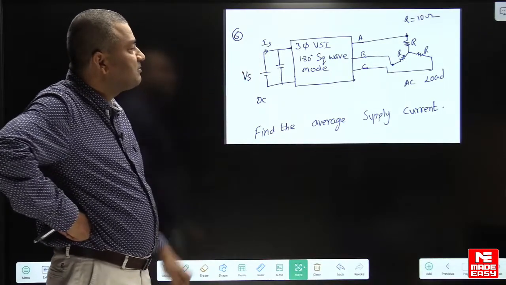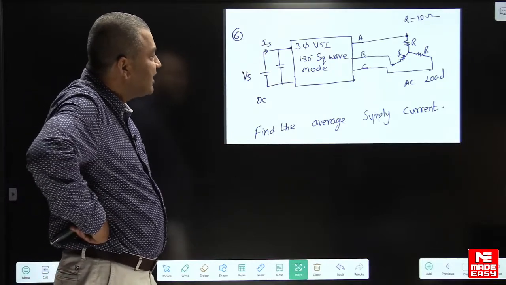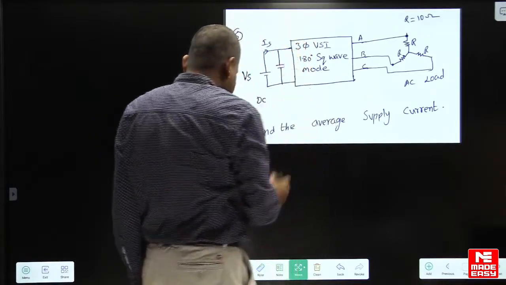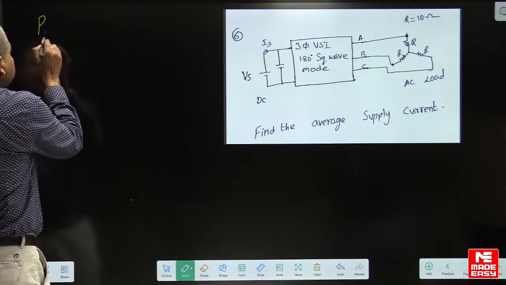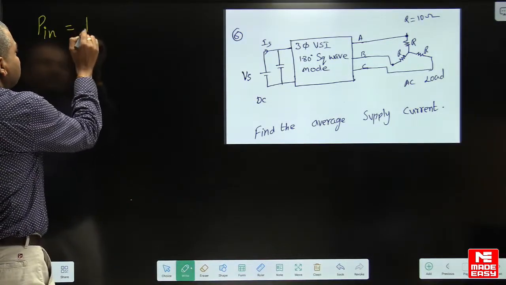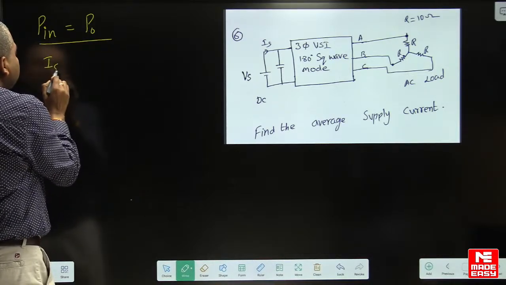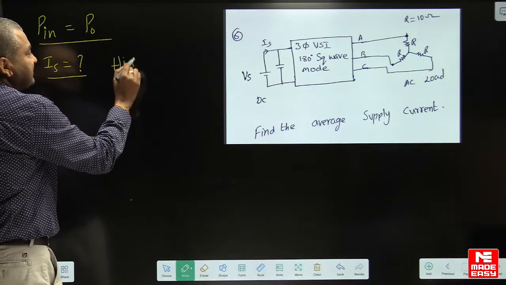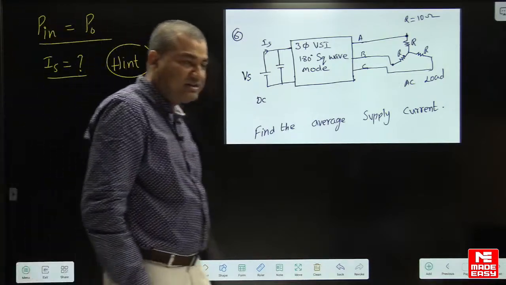Actually, how do you find the supply current? Assuming that it is a lossless converter, use the power balance equation. Equate input power to output power. By using the power balance equation, you can find the value of supply current. I have given the hint. Now you try.